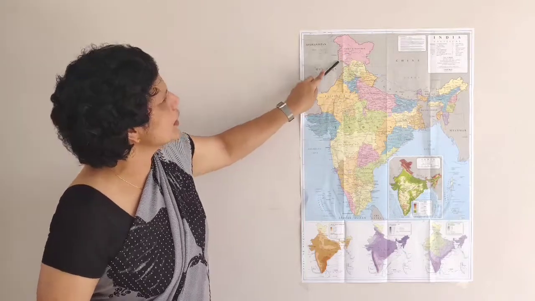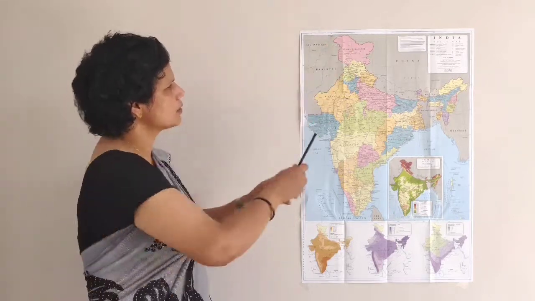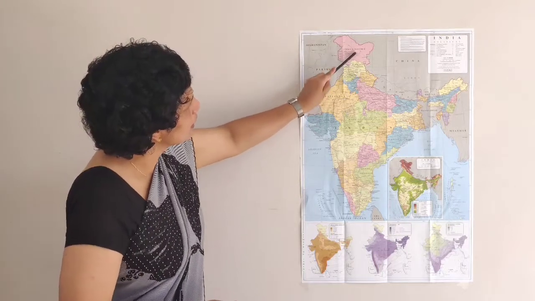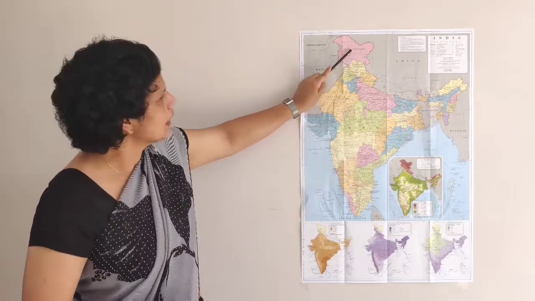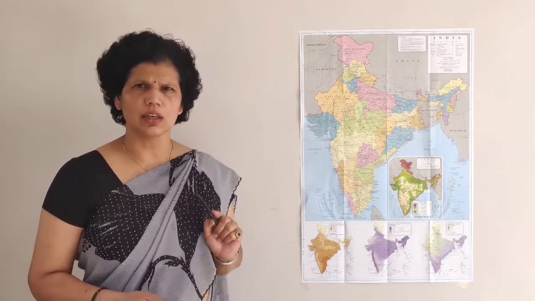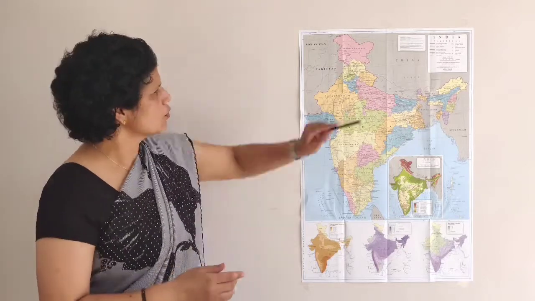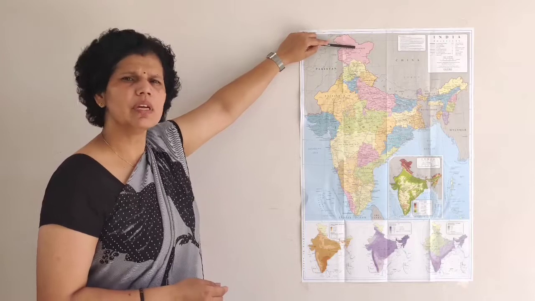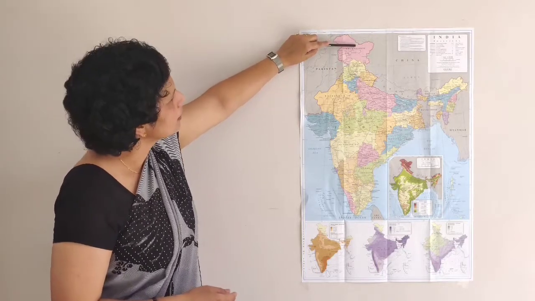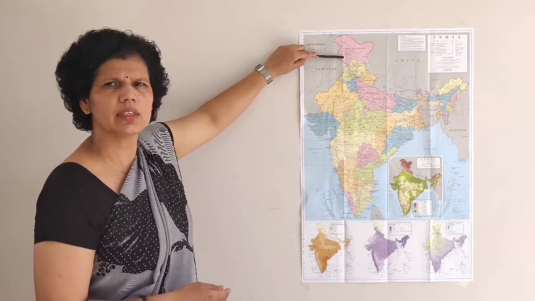This is Jammu and Kashmir. This state is divided into 2 parts, and these 2 parts have now come into existence from here to here. It's Ladakh, a new union territory, and it's Jammu and Kashmir, a second union territory. So previously there were 7 union territories. What are these 7 union territories? You must have knowledge of their names. So we must start from here, from the newest union territory. This is Ladakh. The 2nd union territory is Jammu and Kashmir.